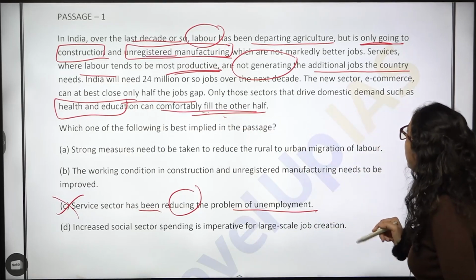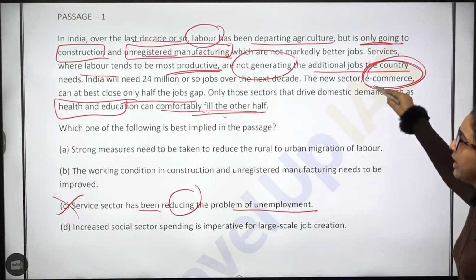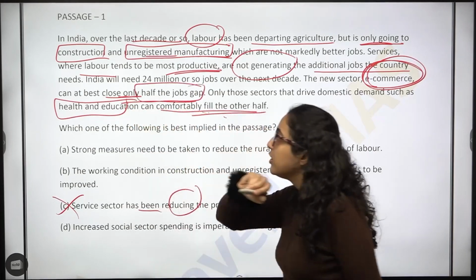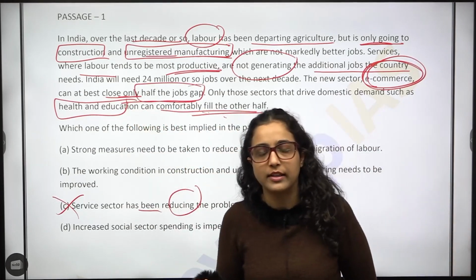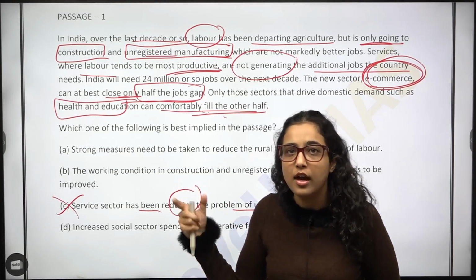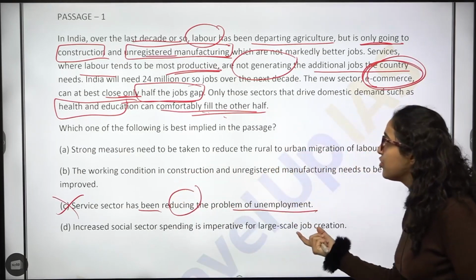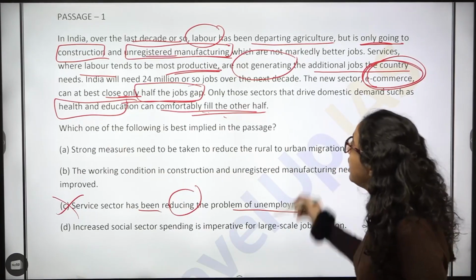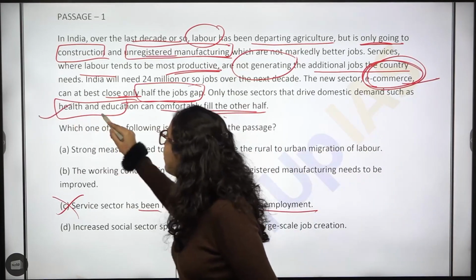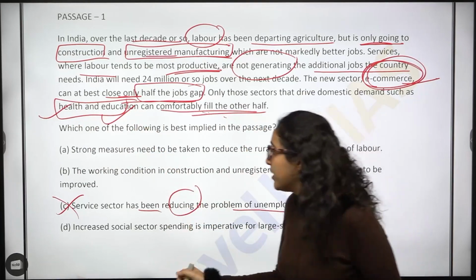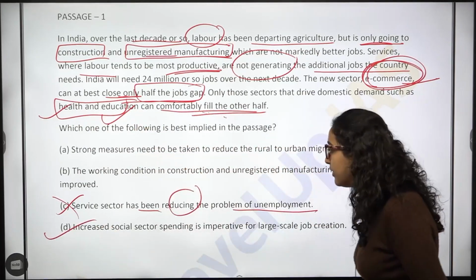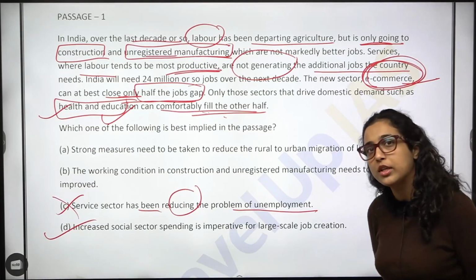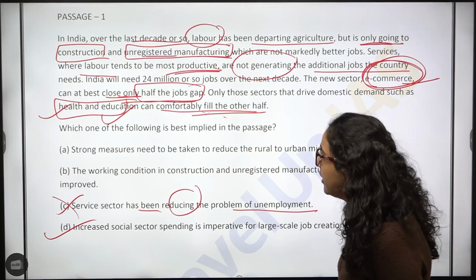So हम क्या बोल रहे हैं, जो e-commerce new sector है, can at best close only half the jobs gap. तो जो सबसे पहले e-commerce sector है, half job gaps तो वही close करेगा. Apart from that, health and education जो है, it can comfortably fill the other half. So again, e-commerce, health, education, ये सब क्या है? Social sector spending. Increase social sector spending is imperative for large scale job creation. Option D will be your answer, right?